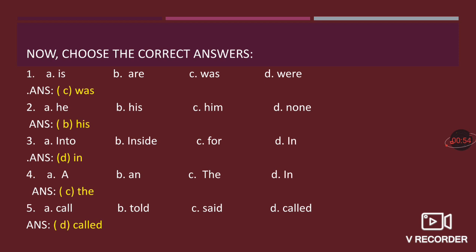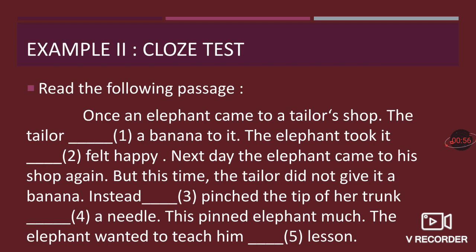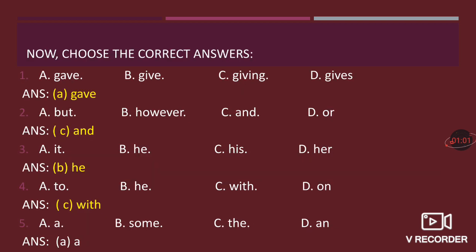Now, let us have a look at the second example. Once an elephant came to a tailor's shop. The tailor gave a banana to it. The elephant took it and felt happy. Next day, the elephant came to his shop again, but this time the tailor did not give it a banana. Instead, he pinched the tip of her trunk with a needle. This pained the elephant much. The elephant wanted to teach him a lesson.